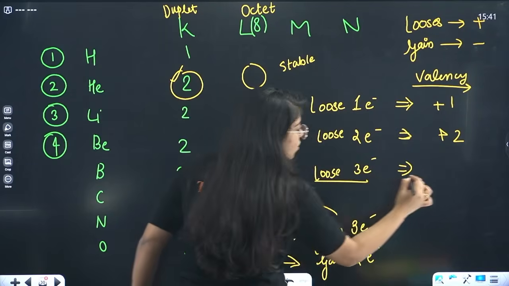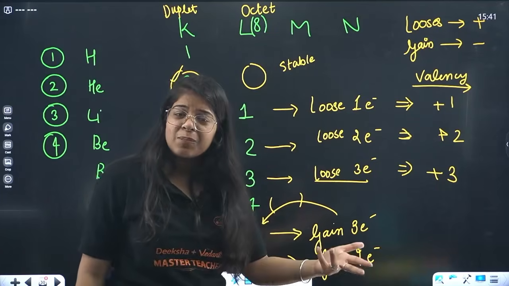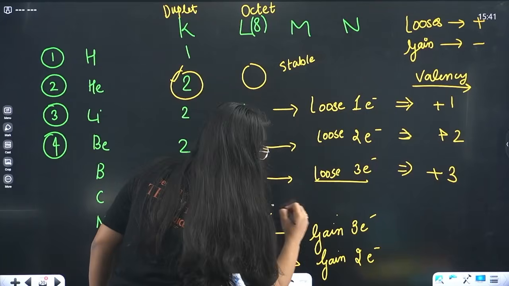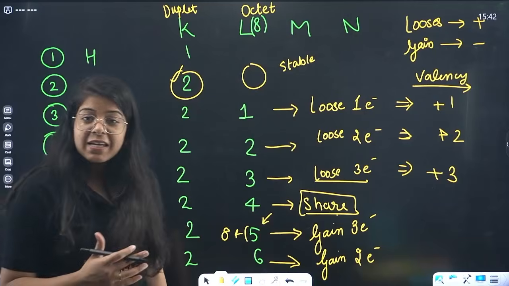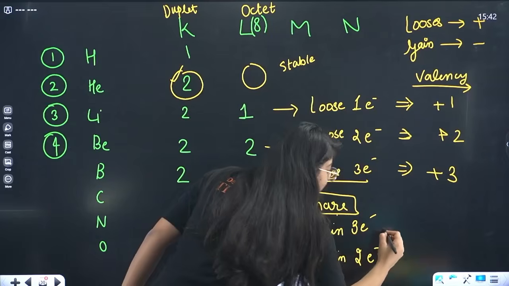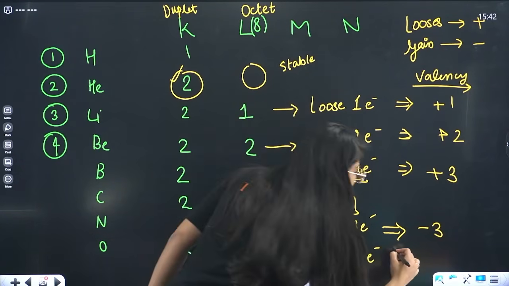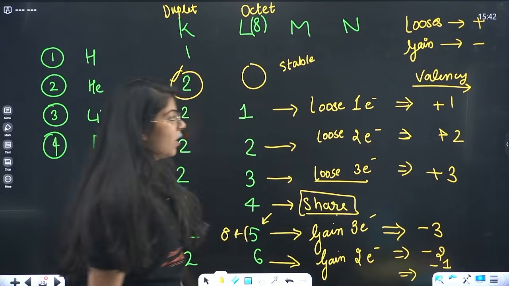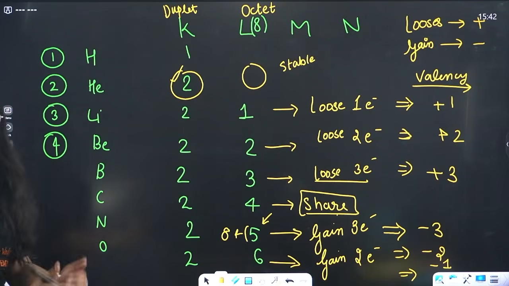Losing 3 electrons, +3, then losing 4. We'll study that: it can lose, it can gain, but it chooses to share the electrons, and hence covalent bonds, which we will study in the carbon and its compounds chapter later. Next, this has valency -3. It is gaining 3 electrons, -3, gaining 2 electrons, -2, and similarly the next one will be gaining 1, -1. So this is the whole concept of valency, the combining capacity.